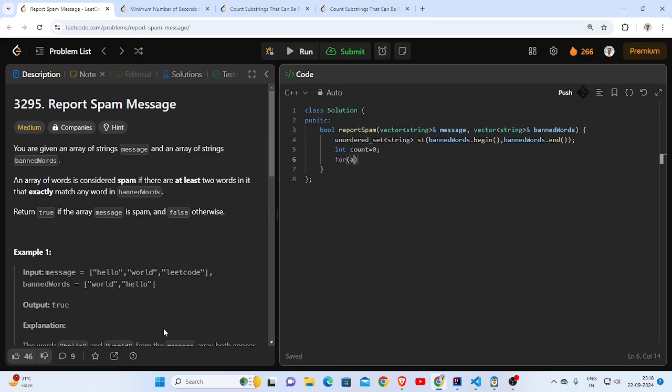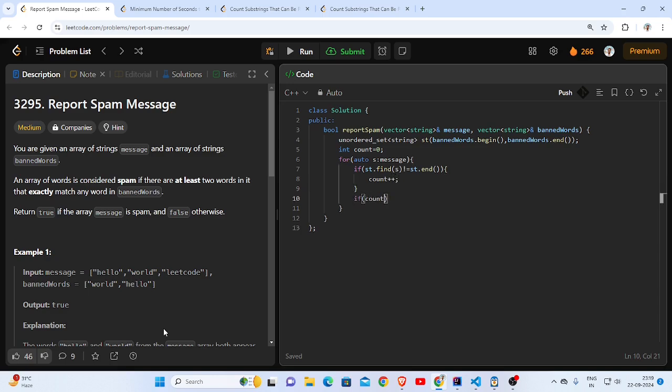I will traverse the array message. If the message word S is present inside the set, then I will increase the count.